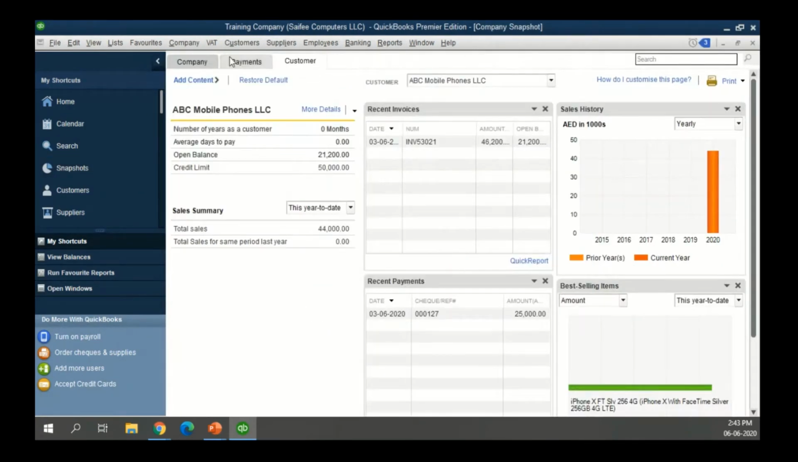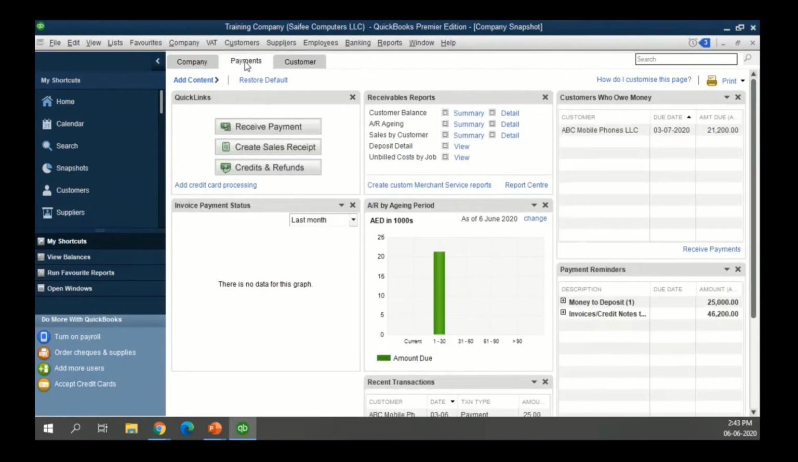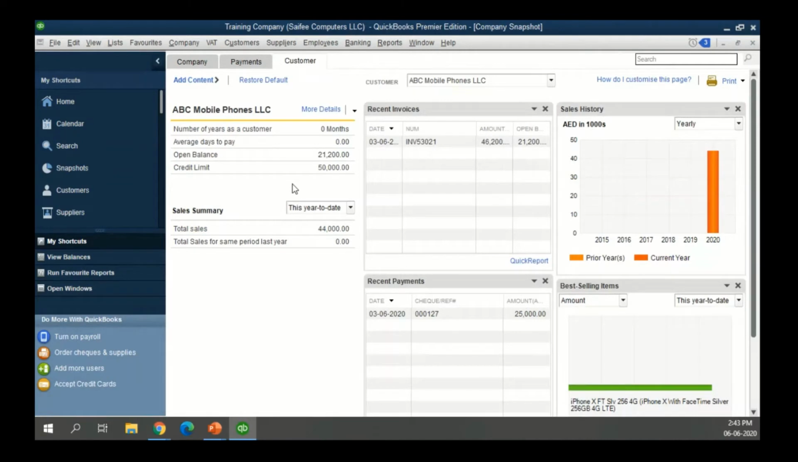If you look at the dashboard, you have a company related dashboard, wherein you can see income and expense trends, customers, suppliers, top selling items, critical balances. Then you have a payments related dashboard, which is more related to cash inflows. And then you have customer related dashboards, which take care of giving you information on any particular customer that you select.